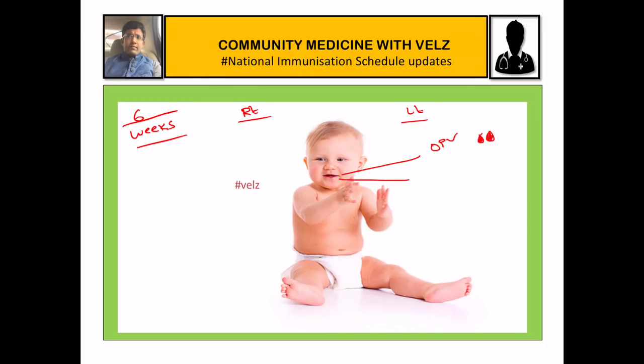Then next is rotavirus vaccine. How many drops of rotavirus vaccine will you give? You have to give 5 drops. So 2 drops of OPV and 5 drops of rotavirus. This is the OPV first dose and the rotavirus vaccine first dose. We are giving it at 6 weeks of age.